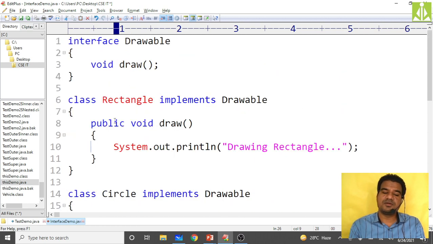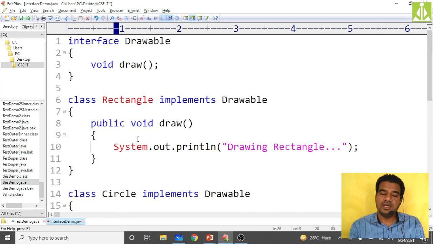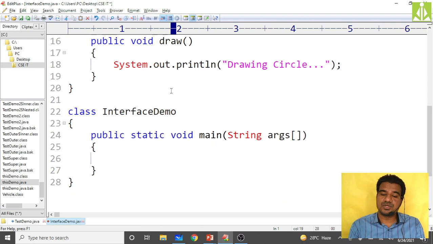I can call the draw method from Rectangle, and I can call the draw method from Circle. Here the reference of the interface can be used. There are two ways in which we can achieve this. First, I will show the first way. It is a memory wastage way, because here we are wasting more memory. First, I am calling the rectangle: Rectangle r equals new Rectangle.